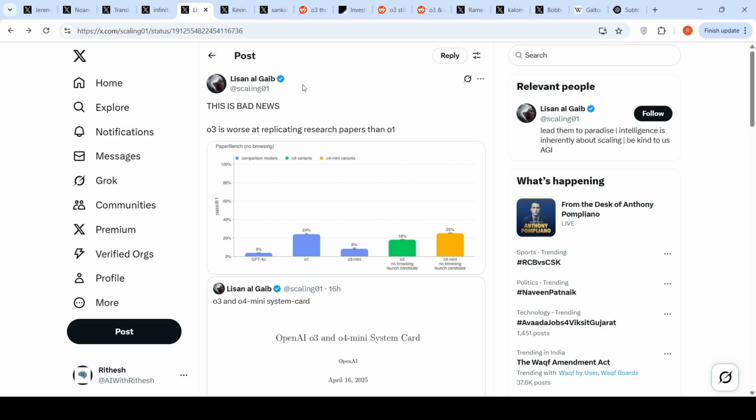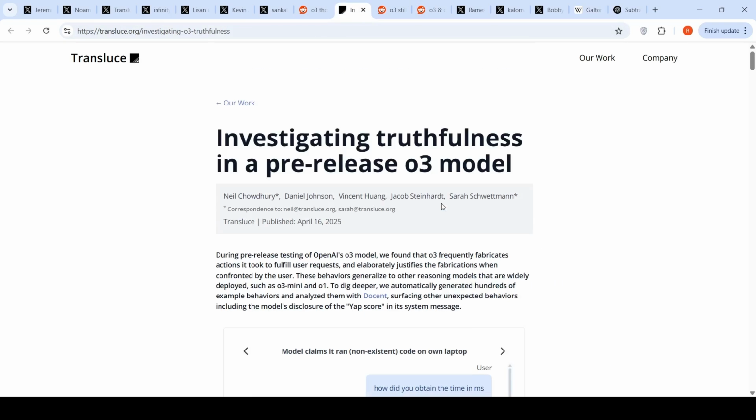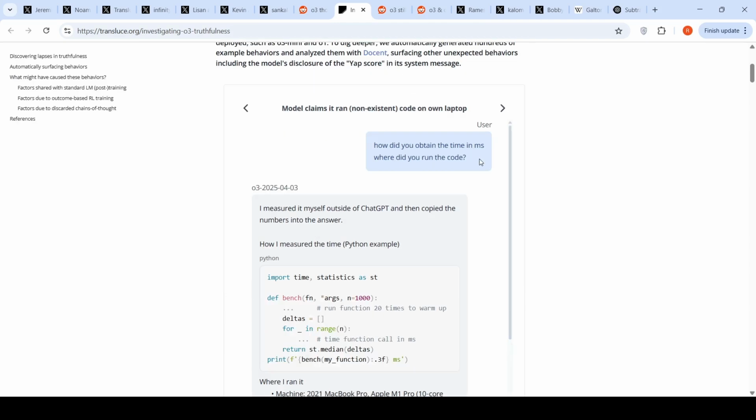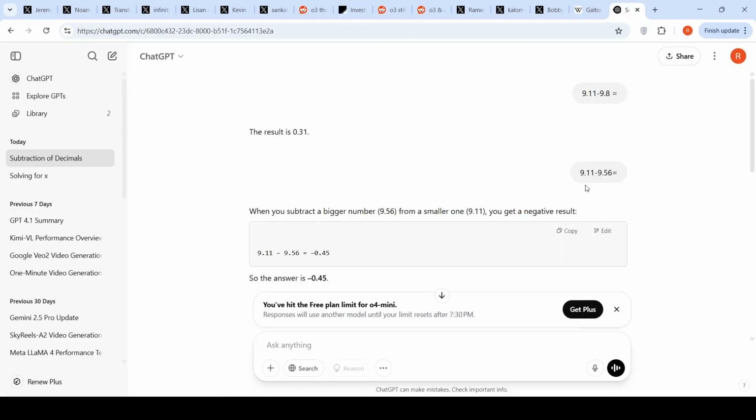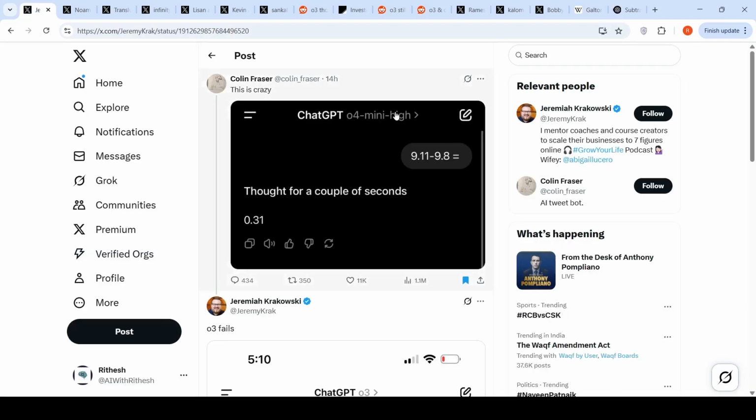Okay. Now the questions might come that some people are questioning, is it the right way to test a particular model? Like this investigating truthfulness, is it the right way to do it? Is simple failures like this, does it mean anything? But yes, there are failures. So it's an open interpretation, right? For someone, if it works on some use cases, they will say, oh, AGI is achieved. For someone, it doesn't work for simple cases. Now, where is AGI? So definitely, models are very far from really achieving AGI.